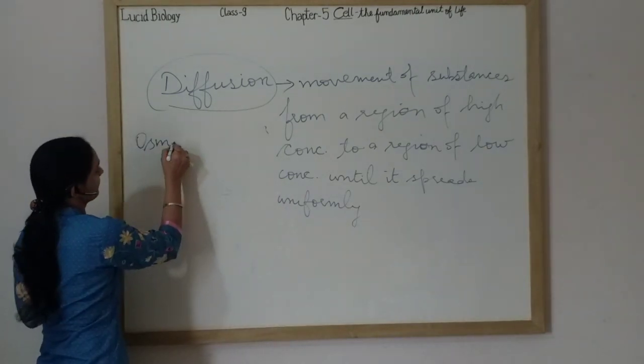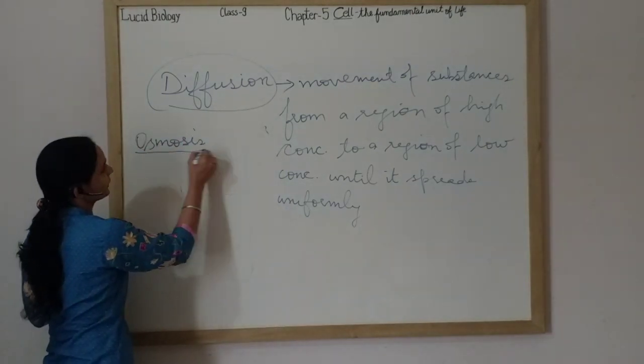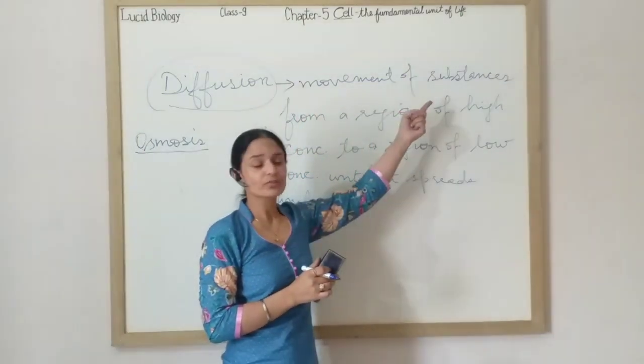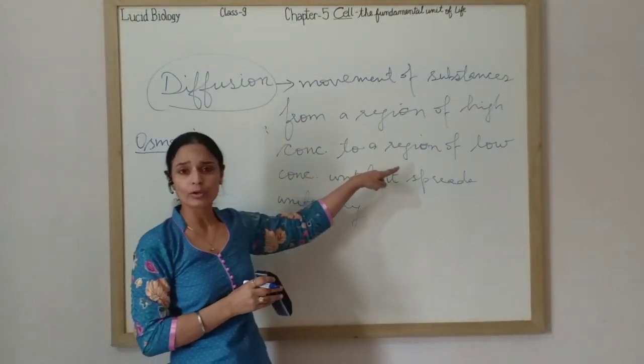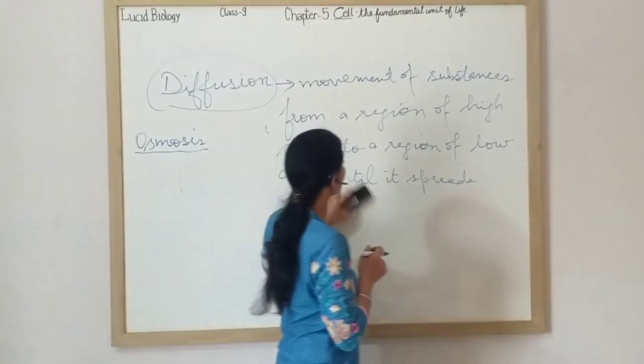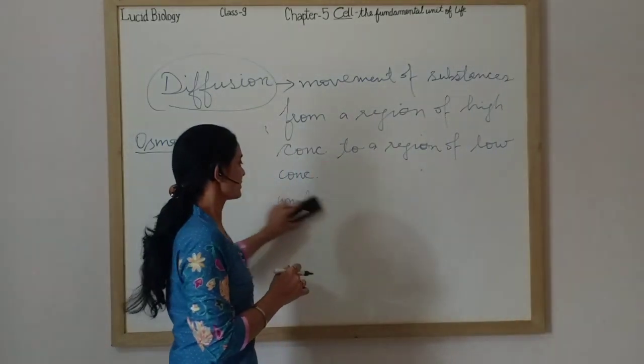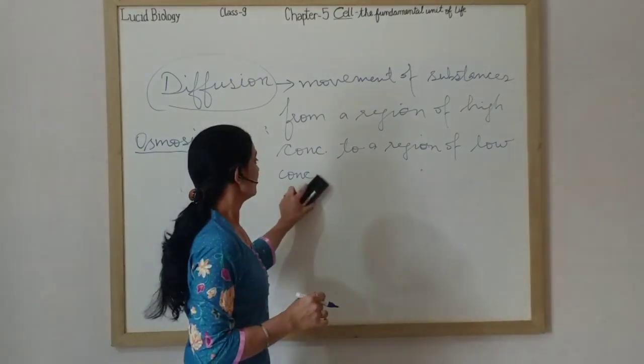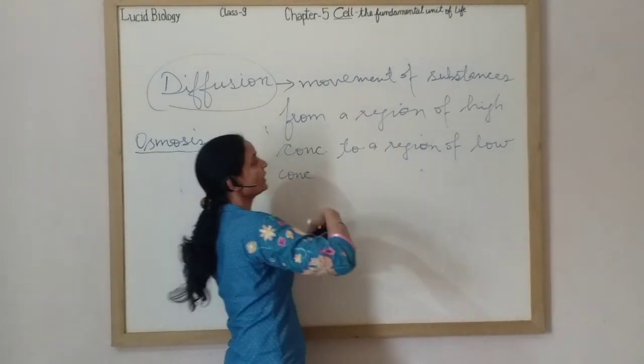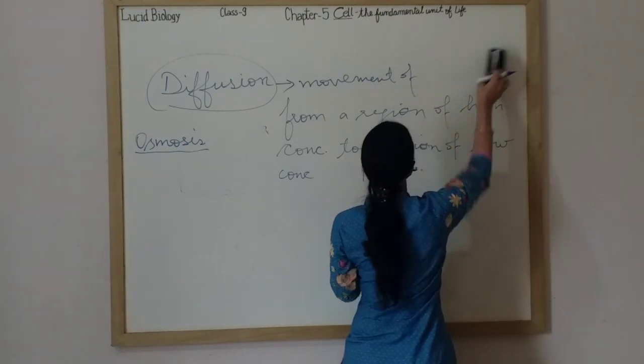Osmosis is movement of substances from a region of high concentration to low concentration through a semi-permeable membrane. You know, semi-permeable, we also call selectively permeable. It only takes place in liquids.